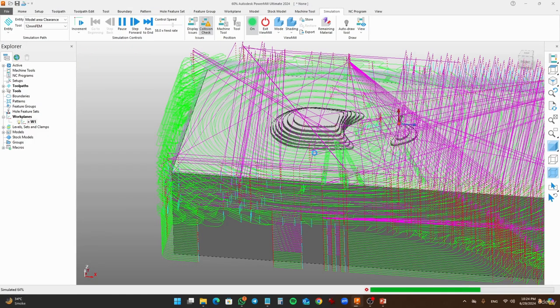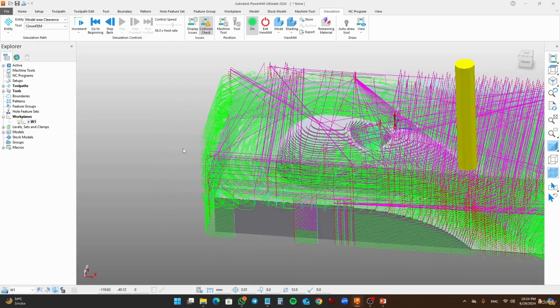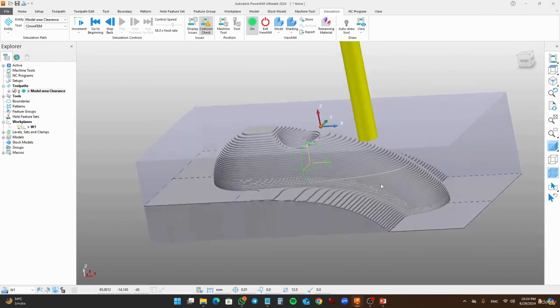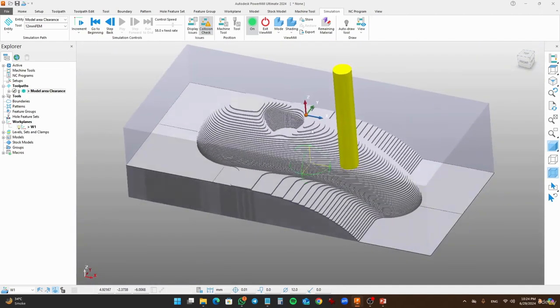And just look how it looks. And that's how the toolpath looks. Just go and hide that toolpath and see how it looks. So this is the rough style, the rough model area clearance.